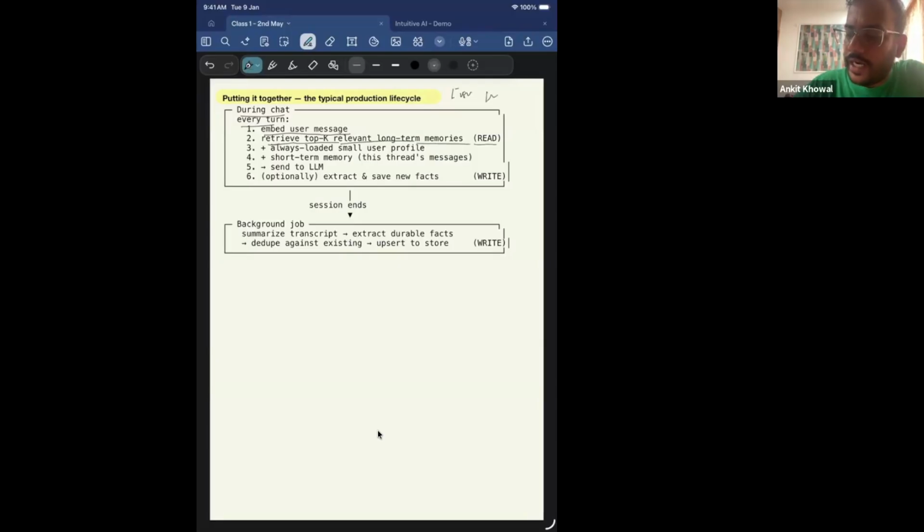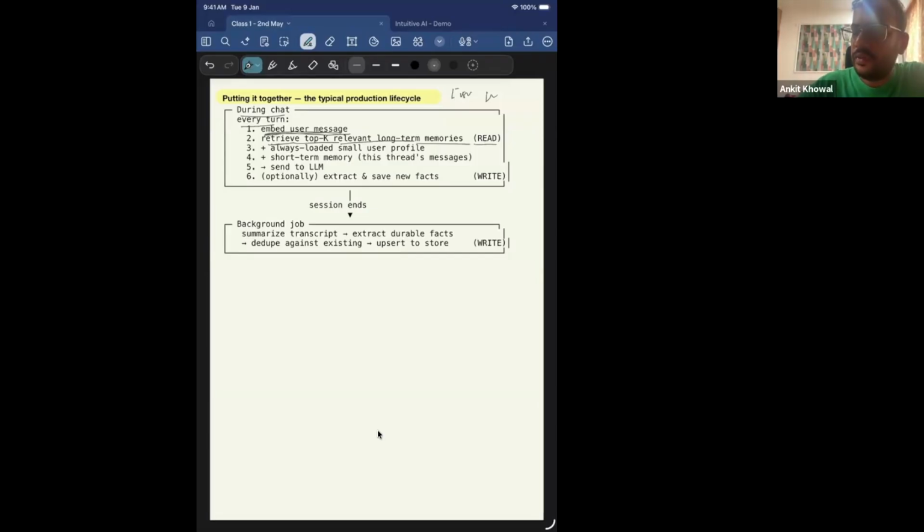Okay. Now, whenever the user types in a chat, I embed the user message and retrieve the top K preferences, right? Let's say I've given my meal preference, my flight preference in my earlier messages. All that information, you store in the vector DB. Now, whenever a new session comes up, let's say I'm telling you to book a flight and sometime in the past I've told you about my preference that I like Indigo flights. So whenever the user query comes in, I embed it and then I look into the vector DB.